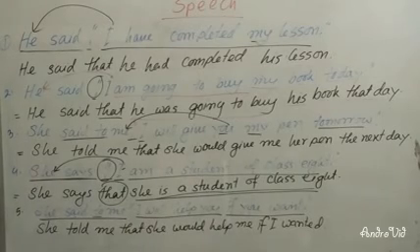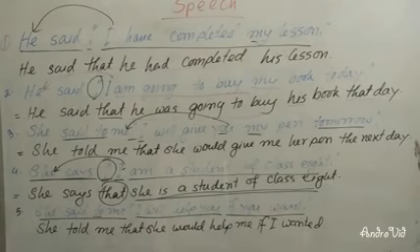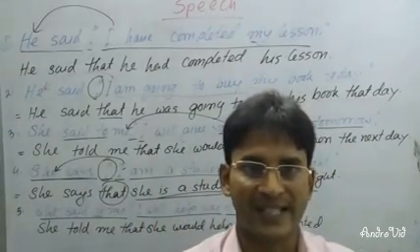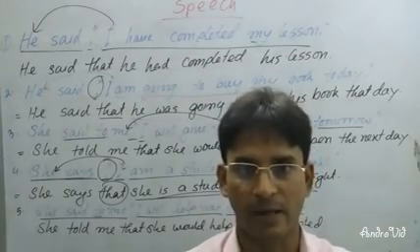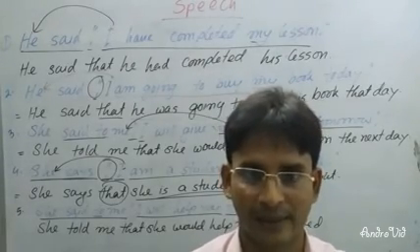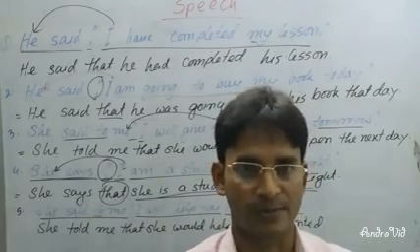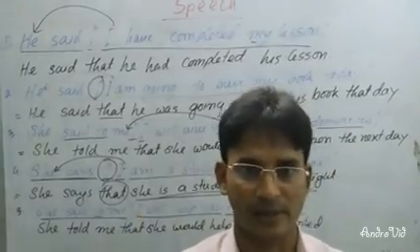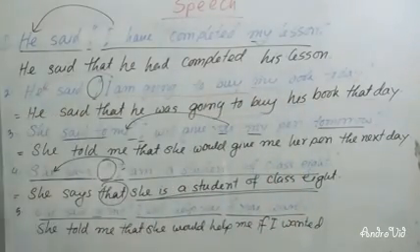Dear learners, I hope this is clear to you, and if you practice this, it will be easy for you. I hope all of these sentences in assertive form are clear to you. In the next sessions, I will try to make you understand how to change the other sentence types, like exclamatory, imperative and interrogative sentences.